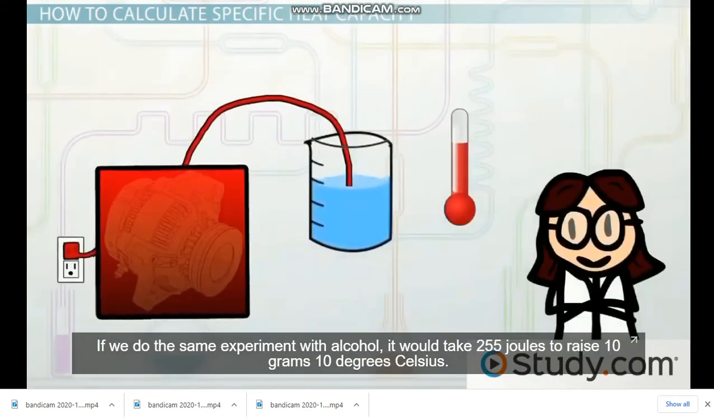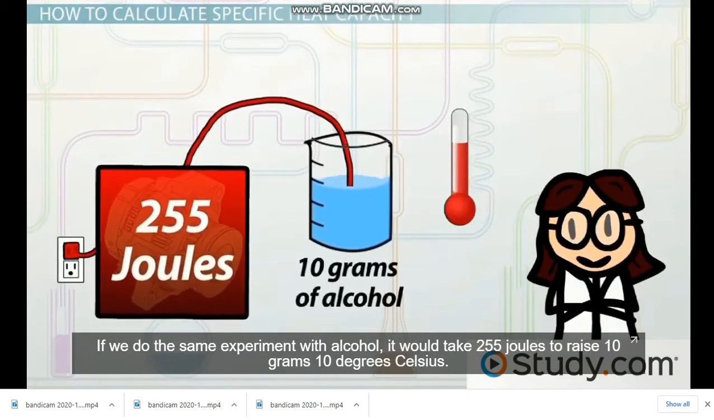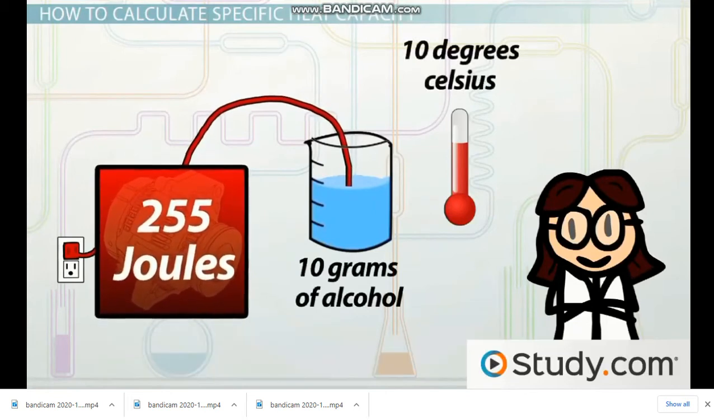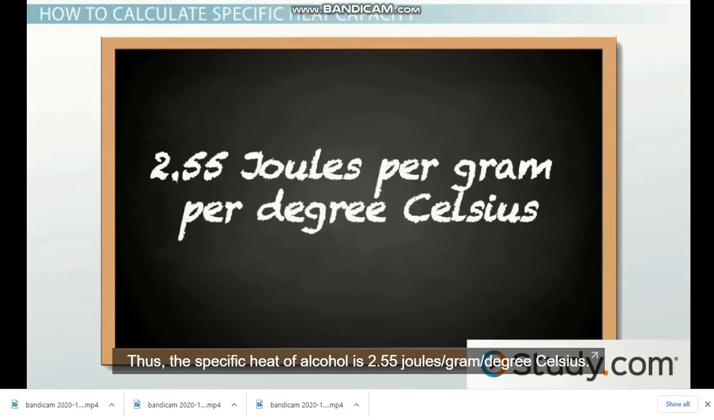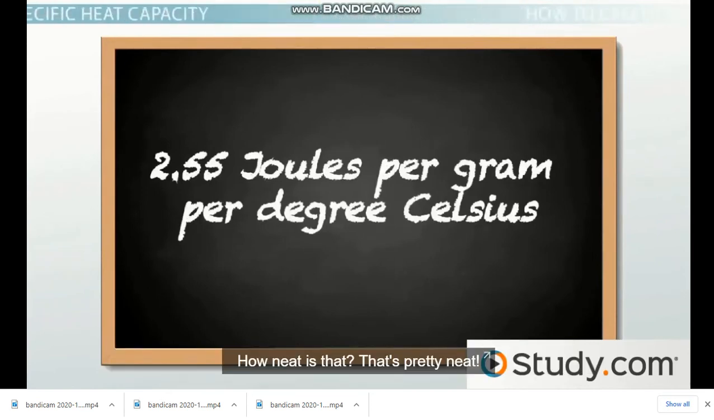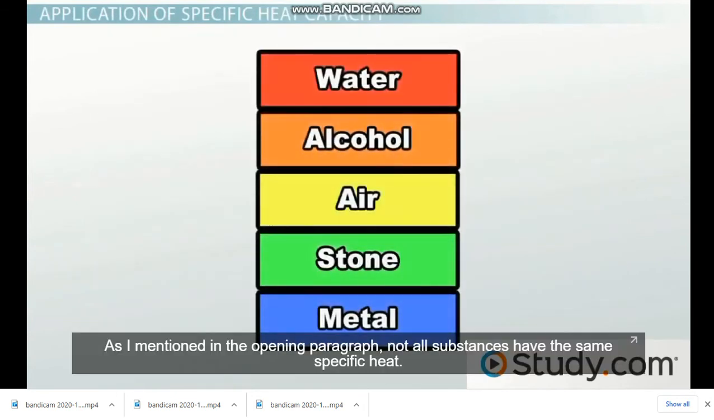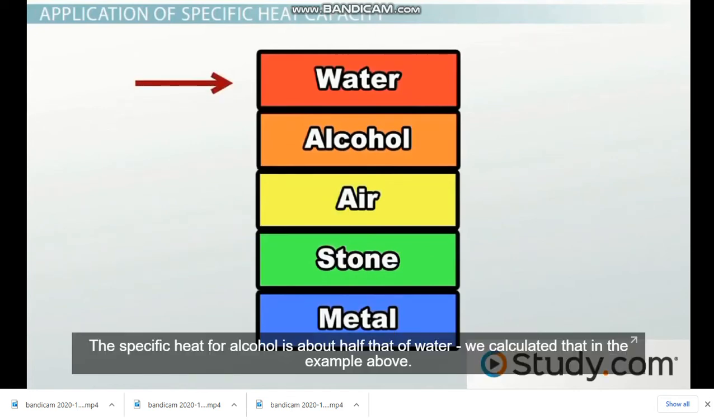If we do the same experiment with alcohol, it would take 255 joules to raise 10 grams 10 degrees Celsius. Thus, the specific heat of alcohol is 2.55 joules per gram per degree Celsius. How neat is that? That's pretty neat. As I mentioned in the opening paragraph, not all substances have the same specific heat. The specific heat for water is actually quite high. The specific heat for alcohol is about half that of water.